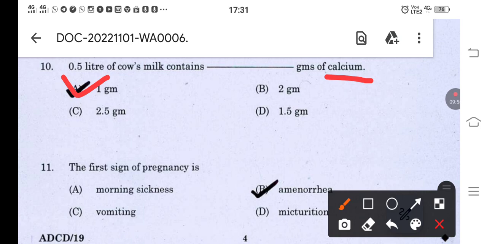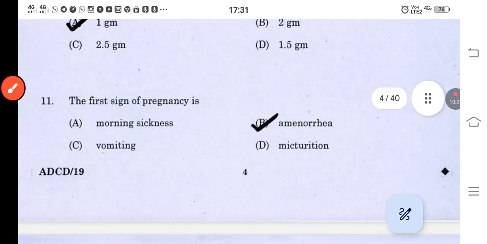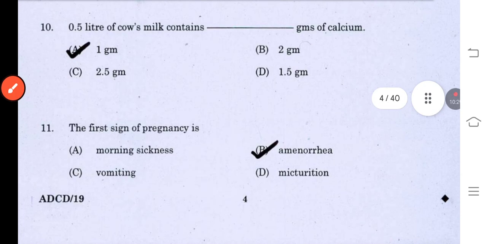Now, for what all things is calcium important? One is bone health. And in the same way the calcium requirement will change according to the age, according to gender and the physiological conditions also. Accordingly it will change. And for pregnant women also, calcium requirement is very important. So we give 1200 milligram of calcium for pregnant women. Now going on with the next question.